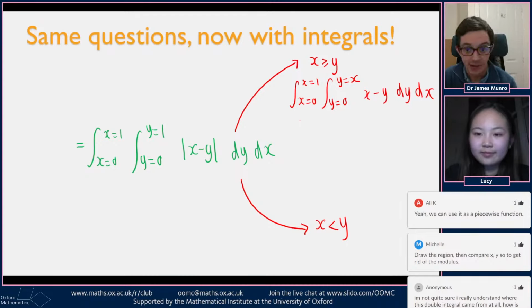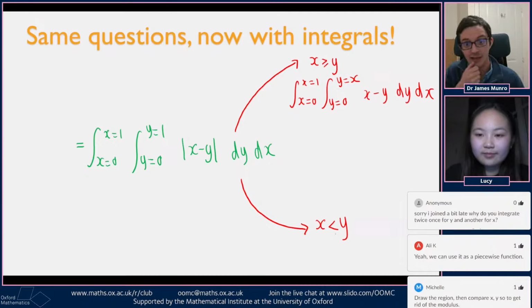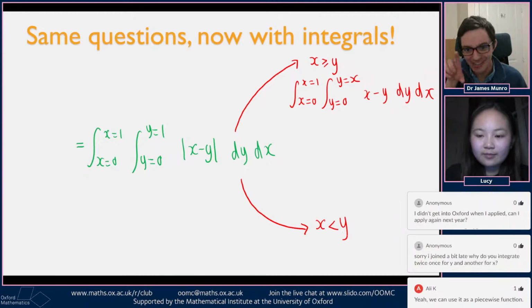And the other term that I'll get is pretty similar, but it's the integral from x equals 0 up to 1, and the integral from y equals x up to y equals 1. The rest of the y values, from x up to 1, and I'll integrate y minus x for that bit. Cool. So I'm splitting up my y integral like that.